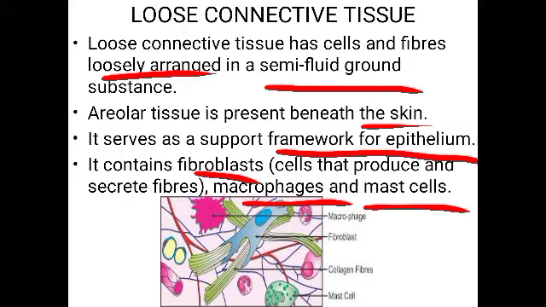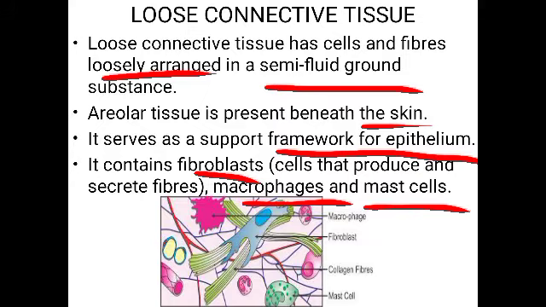Macro means large, phages means cells which can engulf. Phage means eating or engulfing the pathogens or the microorganisms entering the body. So they are macrophages. And mast cells are involved in allergic response. They secrete certain substances like histamine and serotonin at the time of allergic reactions. So these are the cells which are present in the areolar tissue.